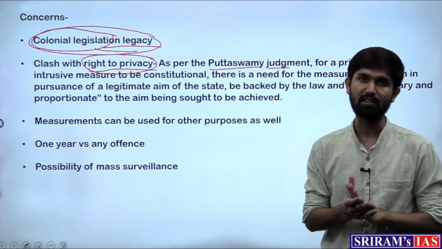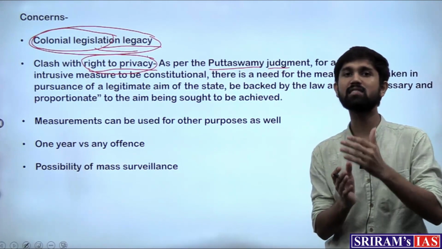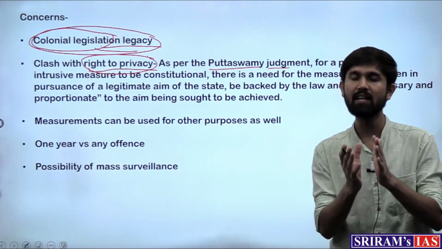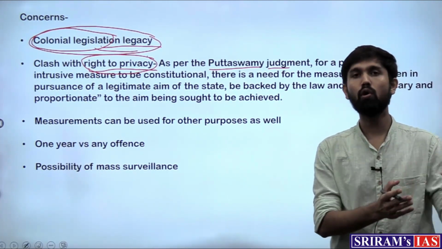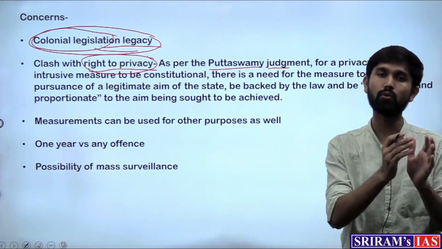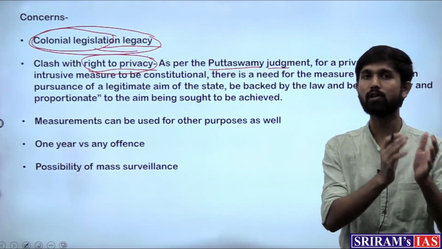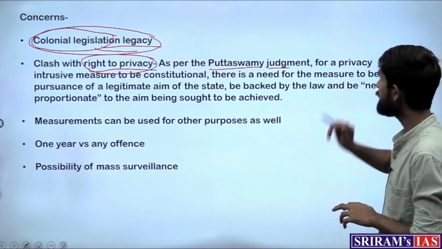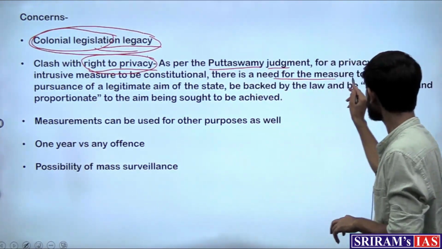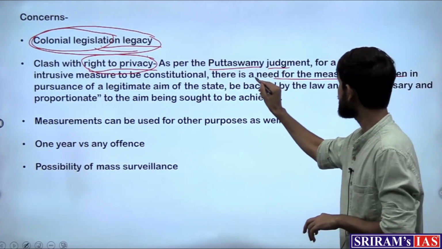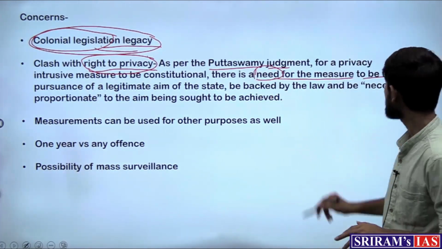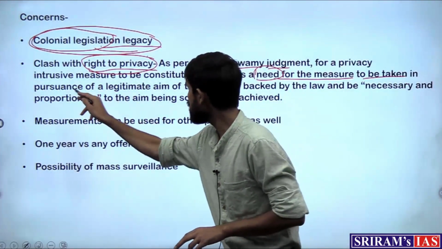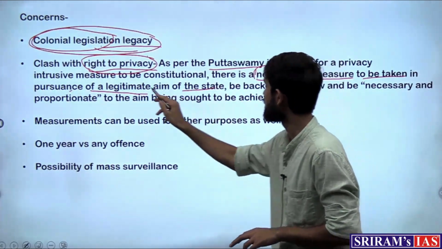So it gave 3 conditions, stating that if these 3 conditions are properly satisfied, then the court or the authority should be able to come to a conclusion that this law does not violate the right to privacy. And what are those 3 conditions? It said that there is a need for the measure to be taken. So the first condition is about the need. Second is the pursuance of a legitimate aim of the state, right?